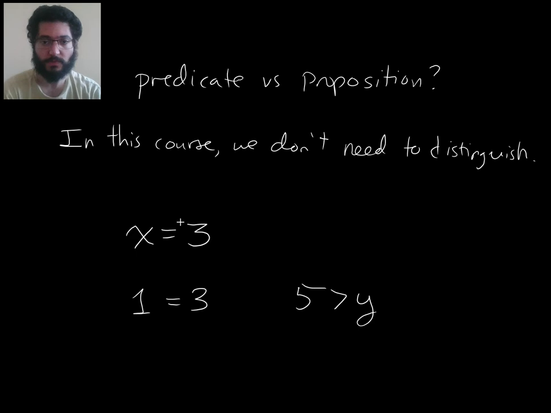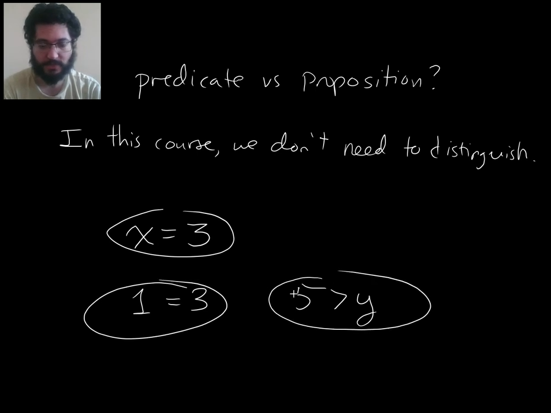For this course, we will not make any distinction between predicate and proposition, because we don't need to. The need for the distinction might arise depending on exactly how you construct the mathematical language, but the construction that we are going for doesn't care about the distinction. For us, all of these are just propositions. We're just using the word proposition to refer to anything that counts as an assertion, regardless of whether there are variables appearing in it or not.